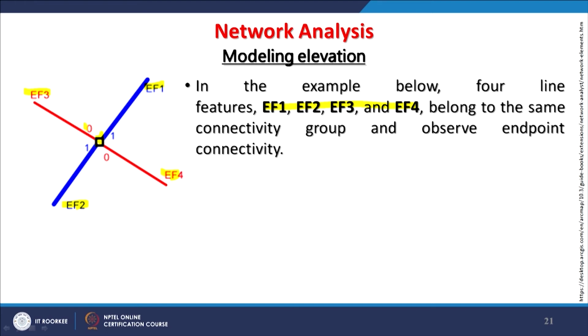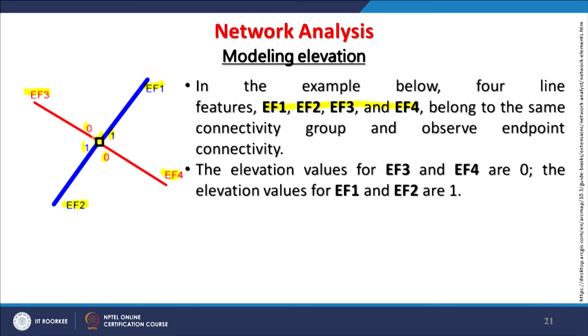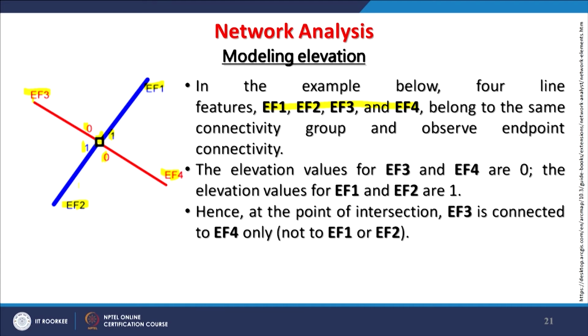So coding has been done for this, this is 0 connectivity group, and this is 1, blue is the 1 connectivity group, and endpoint connectivity is also shown here with the junction. Now elevation values for example at EF3 and EF4 may be 0, whereas elevation values at EF1 and EF2 are 1. For simplicity these things have been kept like this. So that means now this junction, if it is a junction, it is at 2 different levels in terms of elevation.